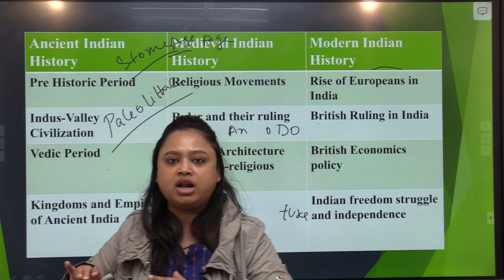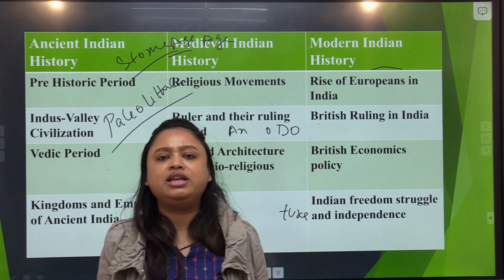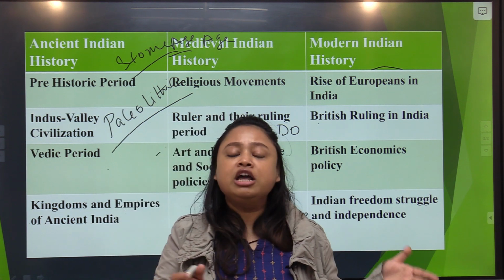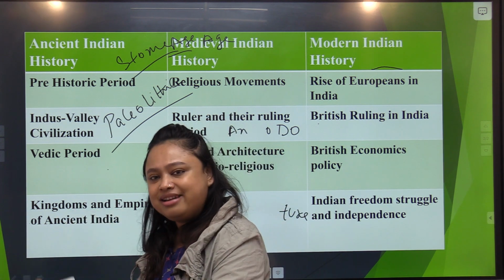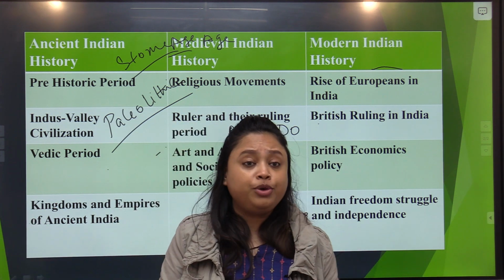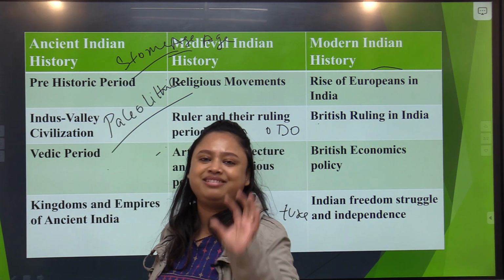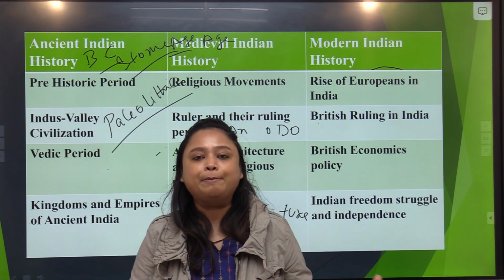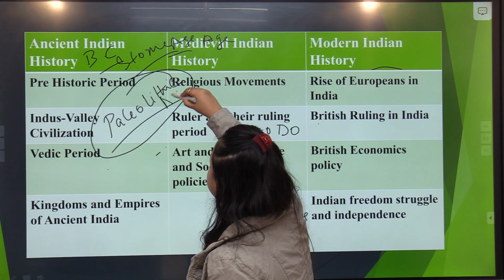We don't go forward, we come backward. Right now we are going forward. Maybe somebody has been born in 2020, somebody in 1995, someone in 1997. From that time period we are moving forward: 1995, 1996, 1997, 2000, 2005, 10, 50, and today we are in 2022. So we are coming from backward to forward. But when we talk about the BC time period, before the birth of Christ, the time period is actually coming from backward to forward. So 20 lakh years back, we started with our Paleolithic Age.